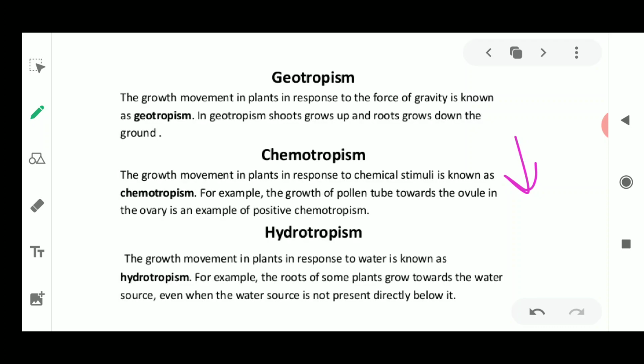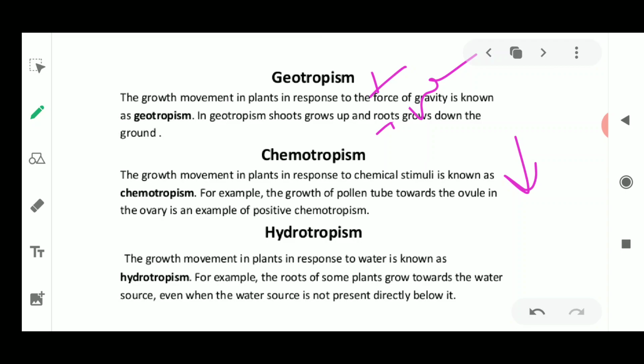Now here also positive and negative geotropism will come. How do positive and negative geotropism come? Because the root is growing towards the gravity, which means it is showing positive geotropism, whereas the stem or the shoot of the plant always grows away from the gravity. This makes sure that it is going to get the light. It is moving away from the gravity, so it is showing negative geotropism.